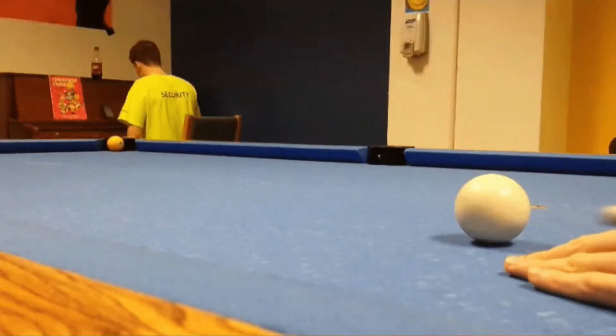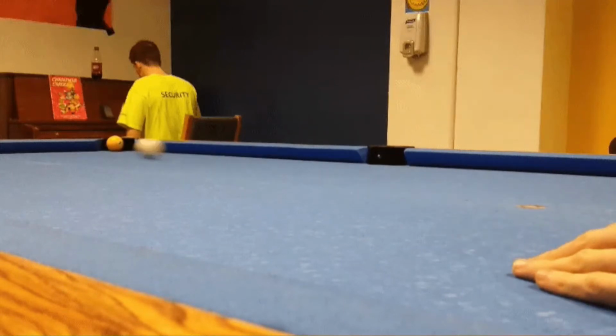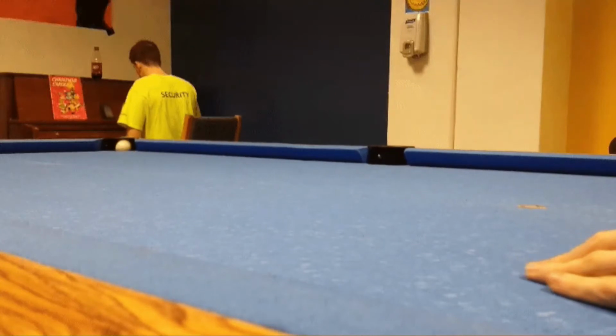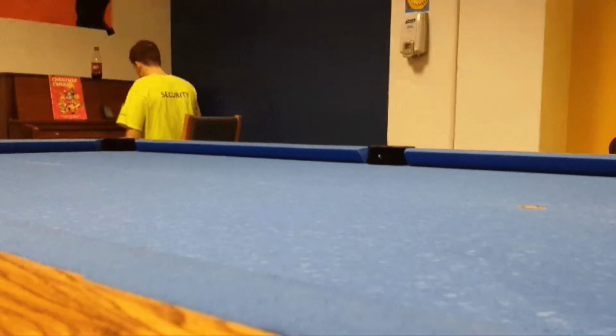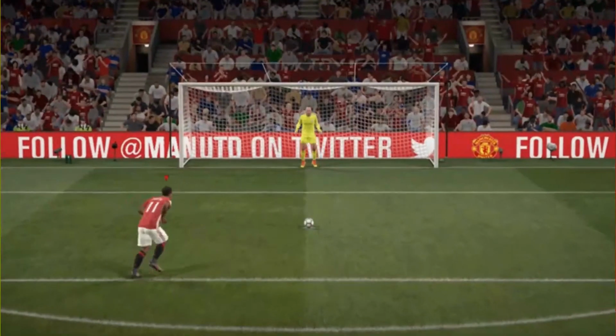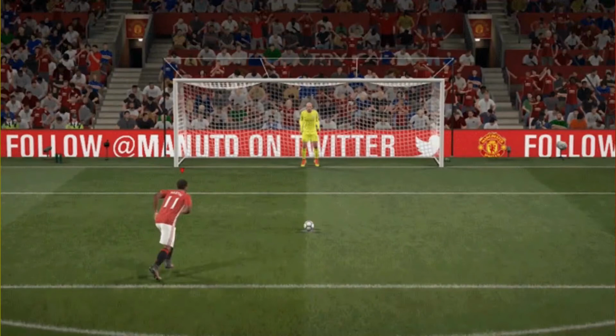Let us take a rubber ball and place it on a tabletop. When we gently push the ball along the surface of the table, we'll observe that the ball begins to move. Thus, a ball at rest or a stationary ball begins to move when a force or push is applied to it. While taking a penalty kick in a football match, the player applies a force on the stationary ball.